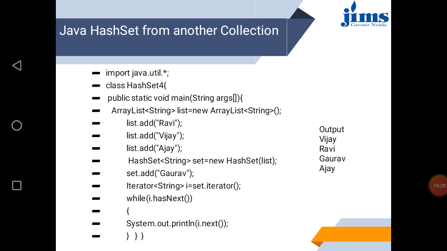Now you are creating a HashSet of string, and you want to add Gaurav, and you have added it in the HashSet. Now set.add Gaurav, then iterator i equals set.iterator, i.hasNext. So what we see, it will show the elements of the ArrayList as well as the elements of the HashSet.